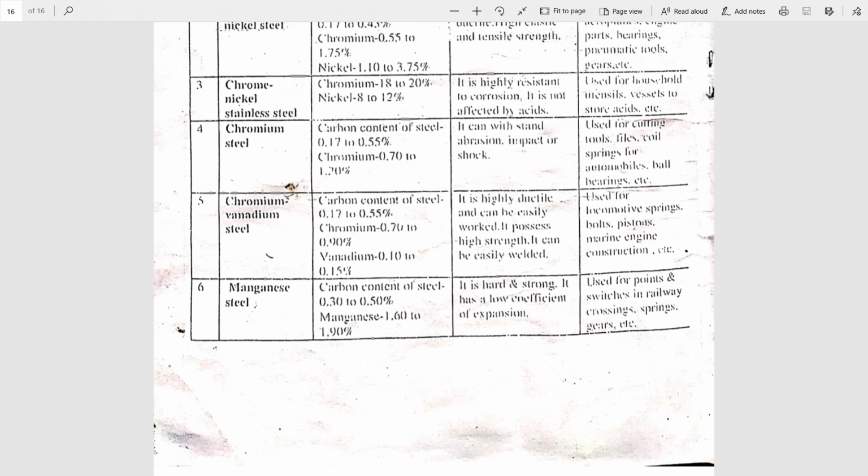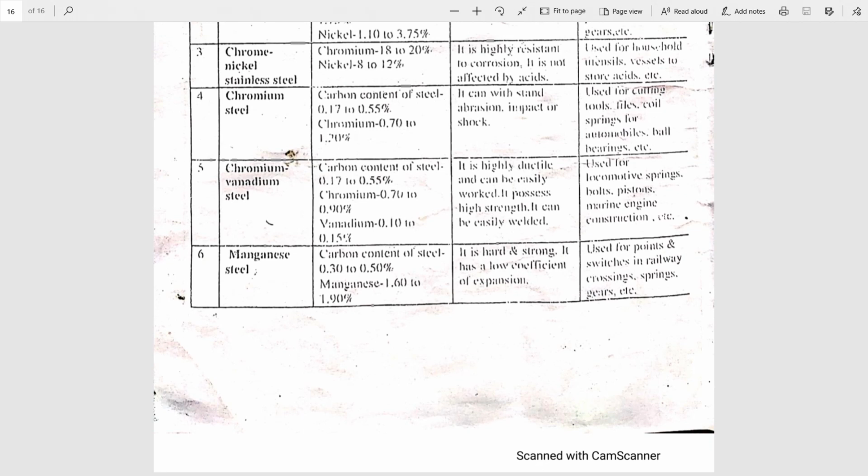Sixth is manganese steel. In this carbon content is 0.3 to 0.50%. Manganese is 1.60 to 1.90%. So it is hard and strong and has low coefficient of expansion. Hence it is used for switches in railway crossings, springs, gears, etc.